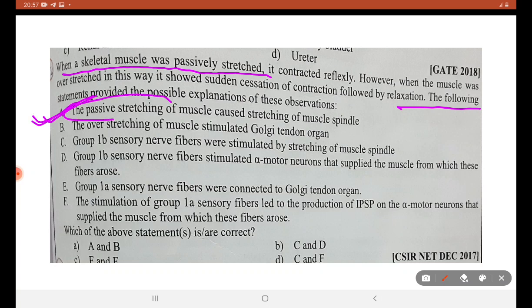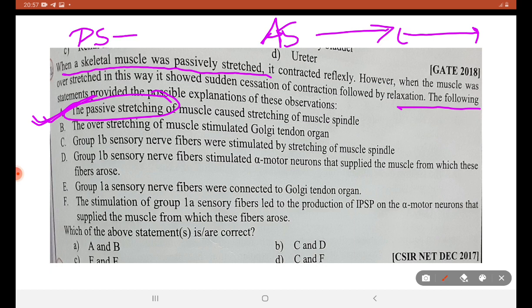So what is passive stretching? We know it is something that is occurring, called passive stretching. Then what is active stretching? Active stretching is when you do something to stretch. This is active stretching. In passive stretching, you never do anything but stretching occurs, just like a recoil. It is called passive stretching. This is a correct statement.